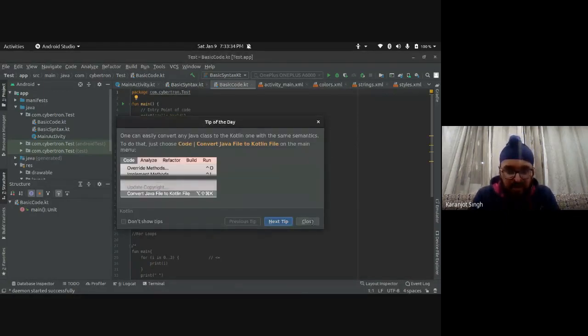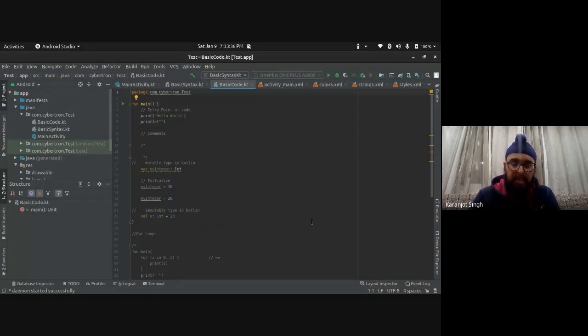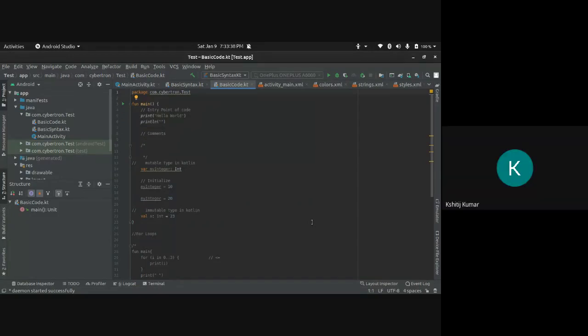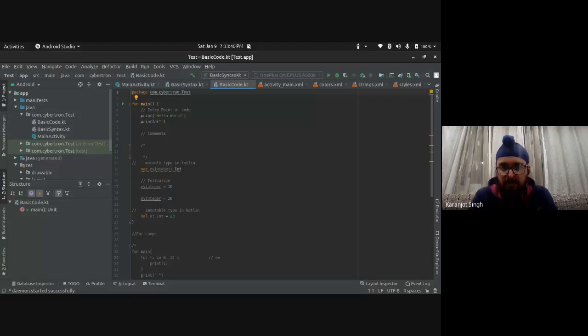Whenever you launch a project in Android Studio, it's a heavy application. So you'll have to wait for some time. It will have some processes running, some daemons basically. Be patient, and then you might get something like Gradle build complete, or Gradle build failed in case of an error. So you will get that.